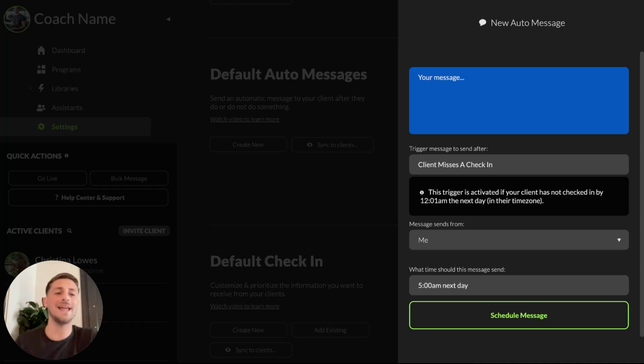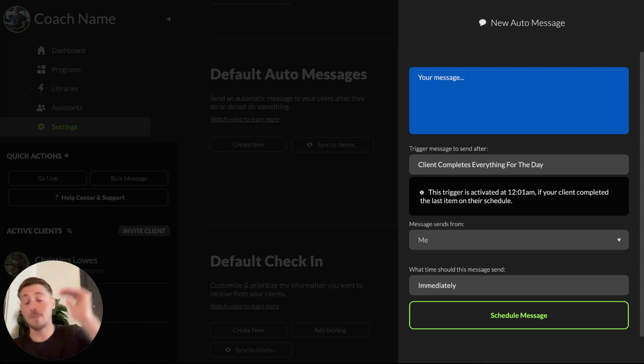So client completing everything for the day is an awesome one as well. This is something where you set up a message and once they actually complete every task on their schedule, so this may be a workout, it may be other items, like tracking or whatever it may be. If you complete all of those things, then it will tell them, good job, whatever message you set up there. And that can be really, really powerful to just acknowledge that from a client in the moment. Keep them motivated, keep them super engaged.